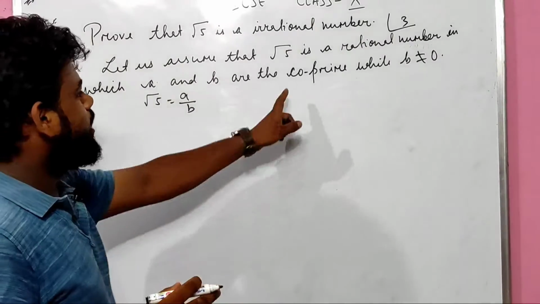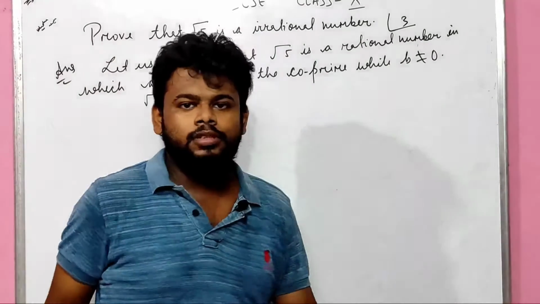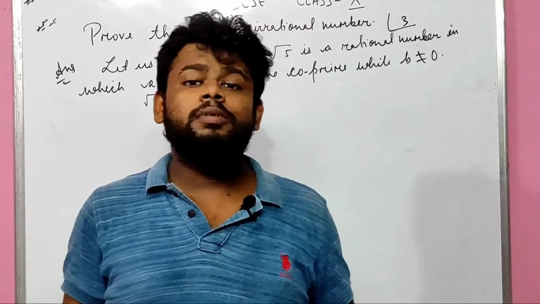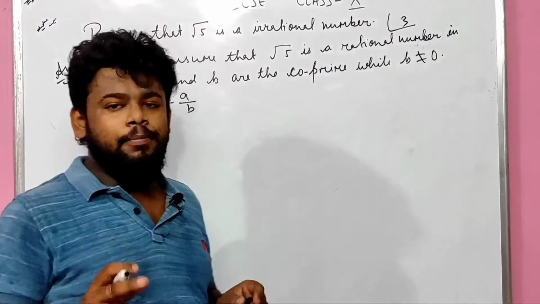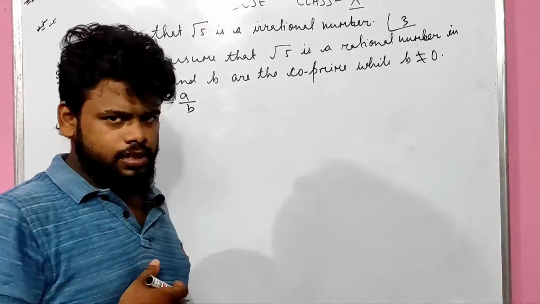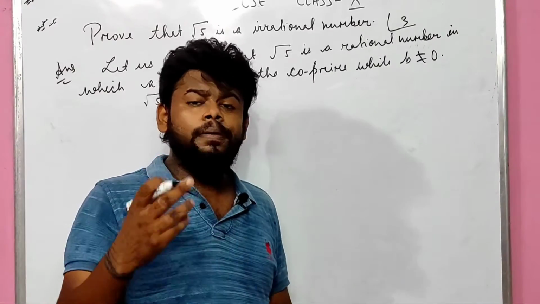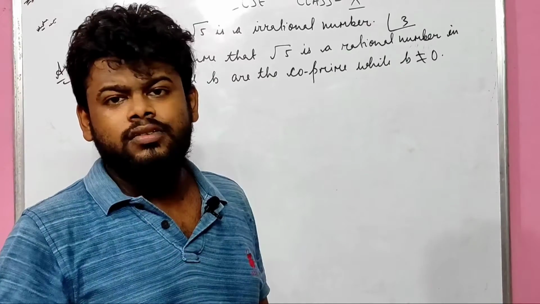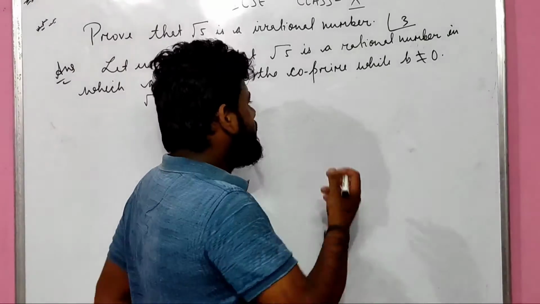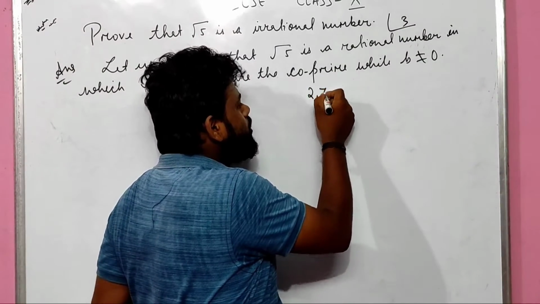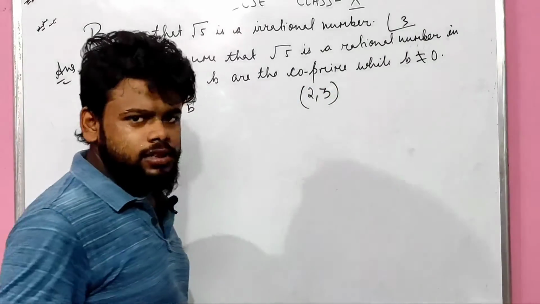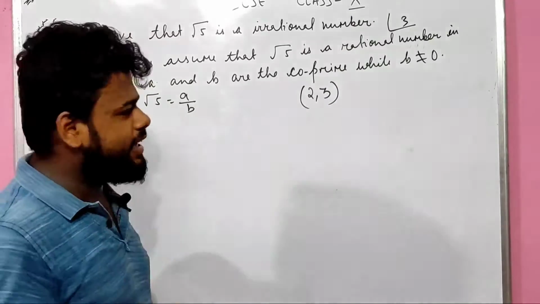Now what to do? Very important. Now you might be thinking, sir, what do you mean by co-prime? A prime number is a number which is divisible by 1 as well as itself. But co-prime is very important logic also. A co-prime pair is two numbers whose common factor is always 1. मतलब two numbers का जिक्र होता है, for example 2 and 3. दो numbers होते हैं जिनका factor एक ही होता है.